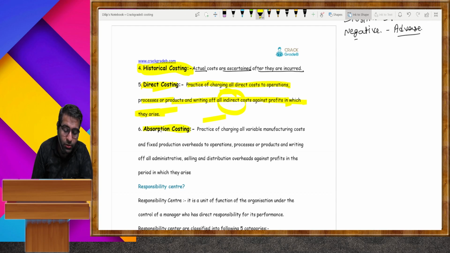Now, absorption costing: practice of charging all variable manufacturing cost and fixed production overhead to the operation, process, or product, and writing off all the administration and selling costs.